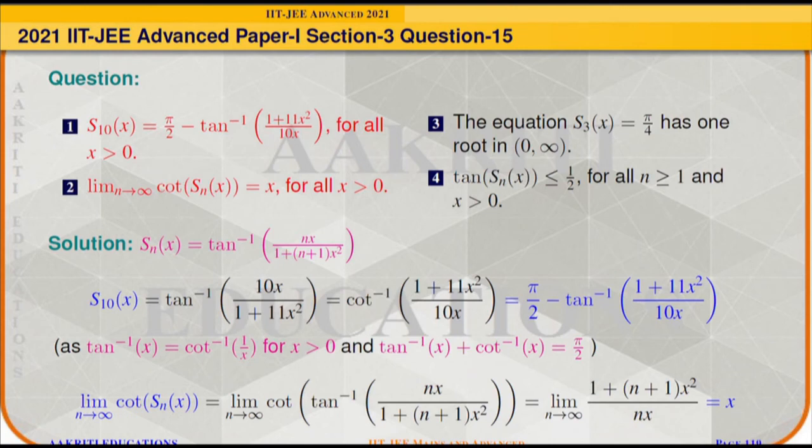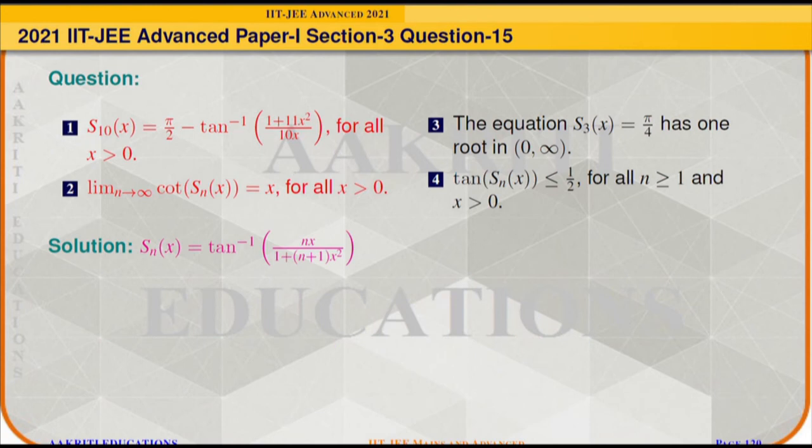Now we will check option 2, the limit as n goes to infinity of cot(Sn(x)). It can be written as the limit as n goes to infinity of cot of tan inverse of nx/(1 + (n+1)x²), and after simplifying it will come out as the limit as n goes to infinity of (1 + (n+1)x²)/(nx). Since x is greater than 0 and n is approaching infinity, the limit will come to x. So the limit value is x when x is greater than 0. So option 2 is also correct.